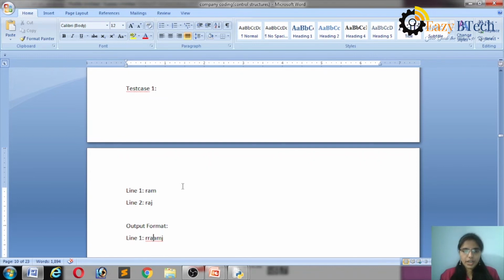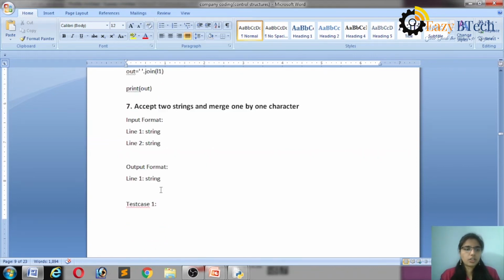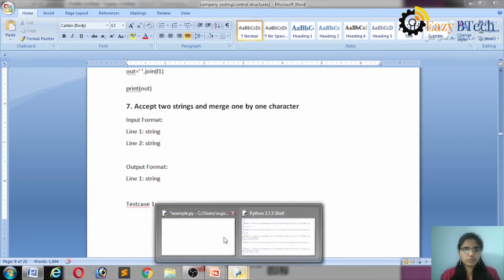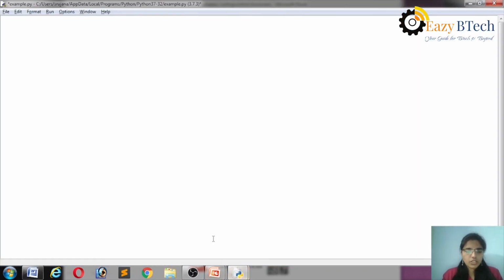Okay. Let's write the coding for this example. So first of all, I have to take two inputs, that is in string format, S1, S2 input. Then each index starts with 0. That's why I am taking here I comma j is equal to 0 comma 0. So S1 index starts with 0. S2 index also starts with 0.